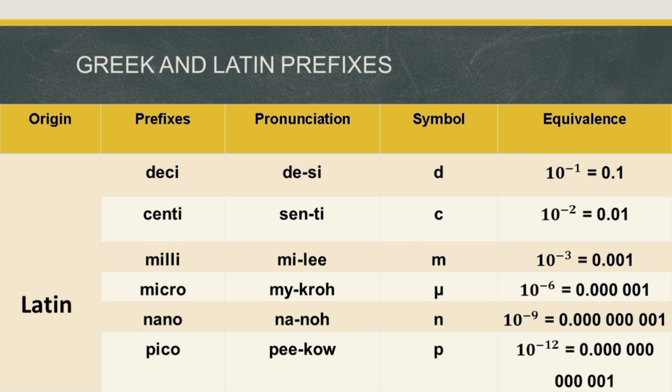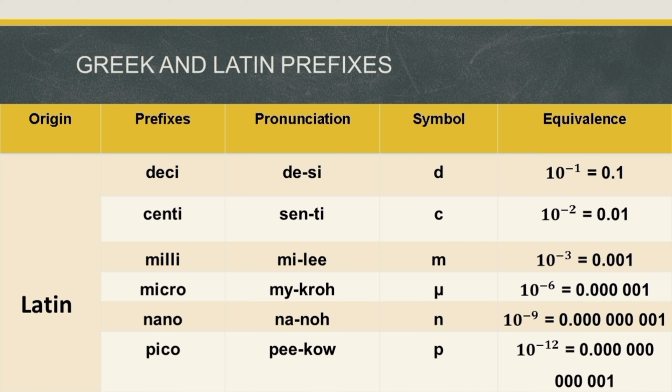Now, we have the fourth one, the micro. The pronunciation is micro, with a symbol of Greek mu, and it has an equivalence of 10 raised to negative 6 or equivalent to 0.000001.